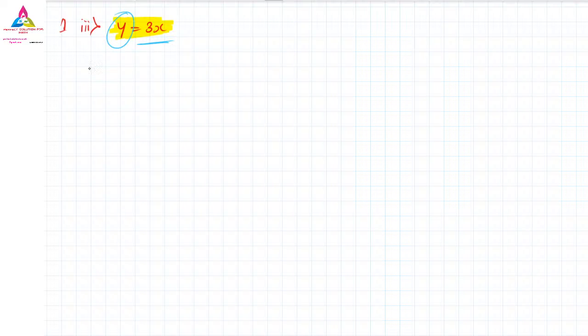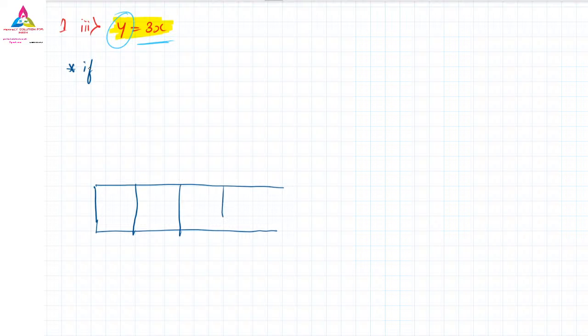So what is the next step? First, you have to write down the table. Put one table over here. We have to find at least 4 numbers, so 1, 2, 3, 4, and one more we will put. 5 numbers, of which 4 we have to find. I have given 4 blocks. This is x, this is y.